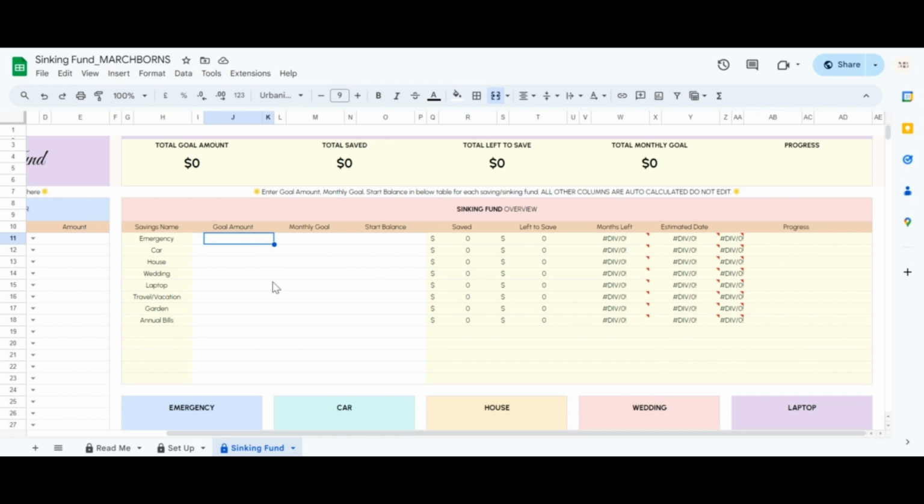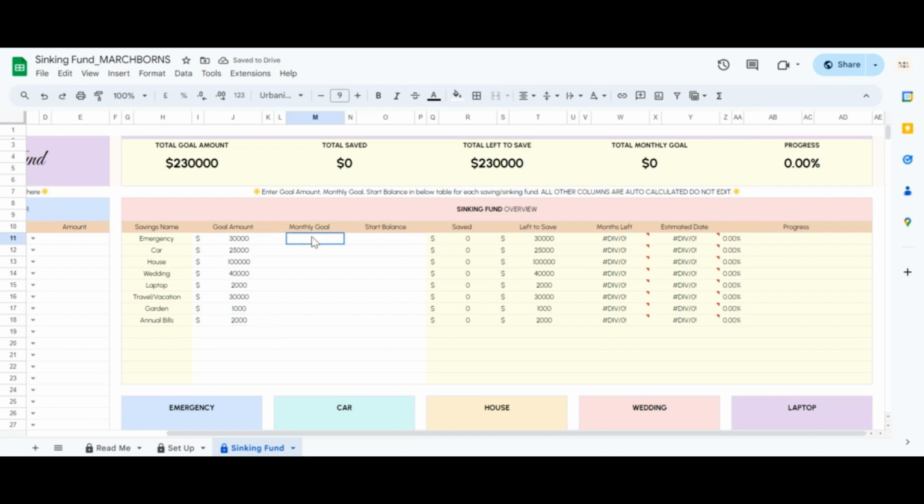Let's fill in some sample numbers. Remember, use your actual figures for better results. For the goal amount, let's say $30,000 for emergency fund, $25,000 for car, $100,000 for house, $40,000 for wedding, $2,000 for laptop, $30,000 for travel/vacation, $1,000 for garden, $2,000 for annual bills.